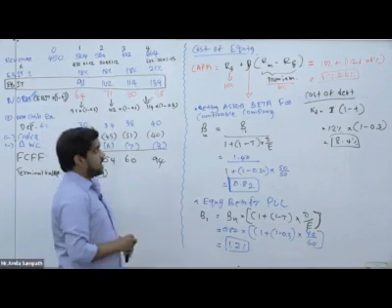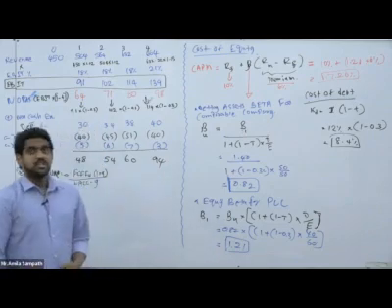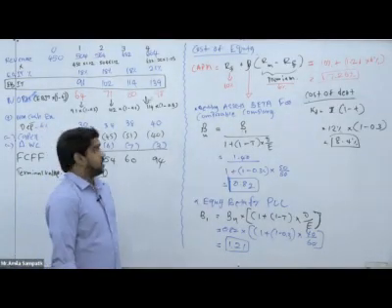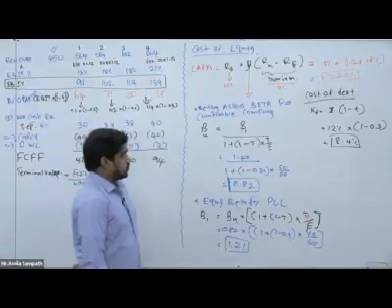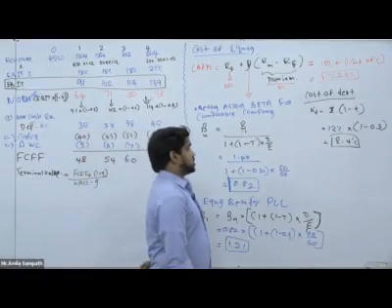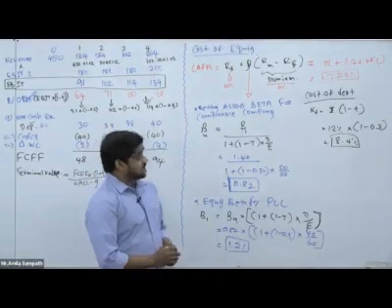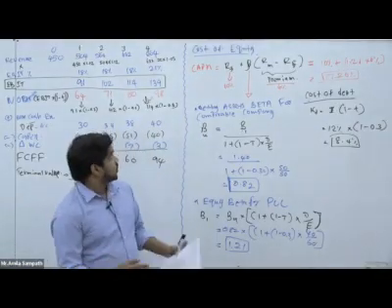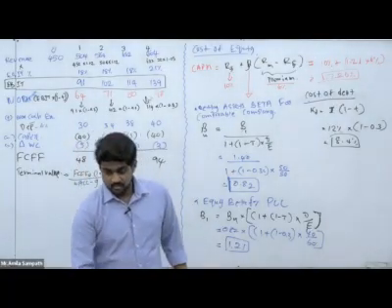We can get it as 8.4. Okay, then cost of debt we can get it as 8.4. Up to now, do you need any further clarification, or do you have any issue or concern with the cost of equity and the cost of debt calculation? If you have anything, please ask.